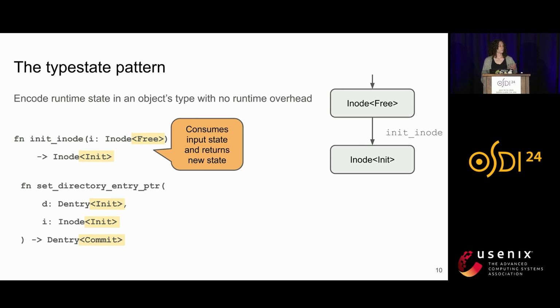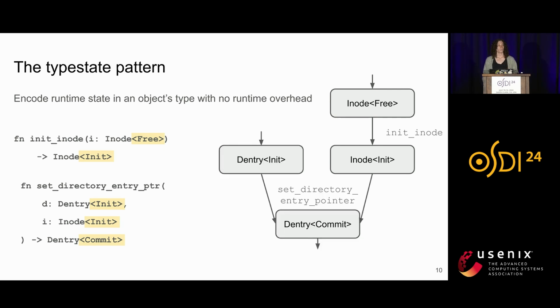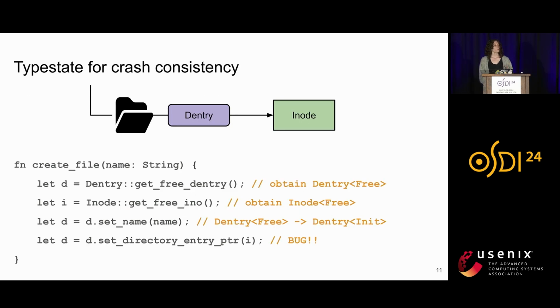We can define further functions on these objects that specify types in their arguments and expand our state machine further to essentially encode these update dependencies in the signatures of functions that perform durable updates. Now, to see how we can use this to find crash consistency bugs, I'll go through a quick pseudocode example showing how we turn a crash consistency bug into a compiler error with typestate.